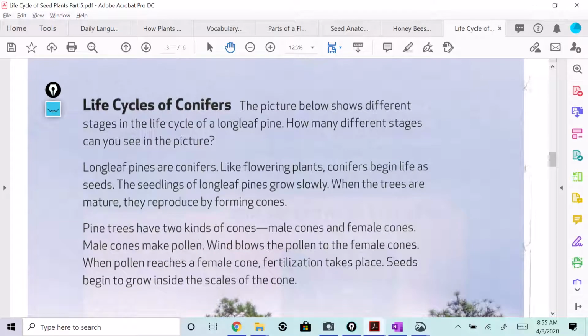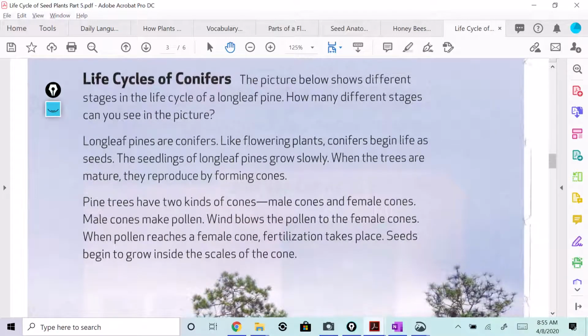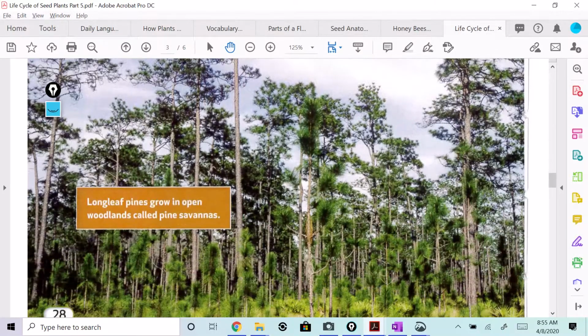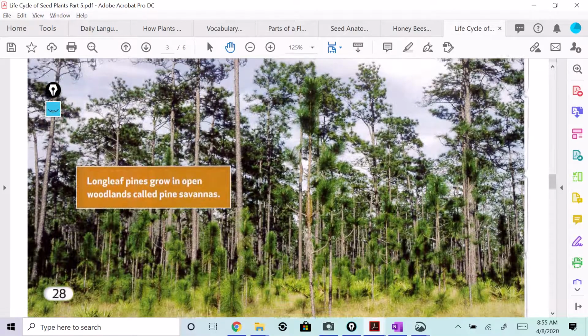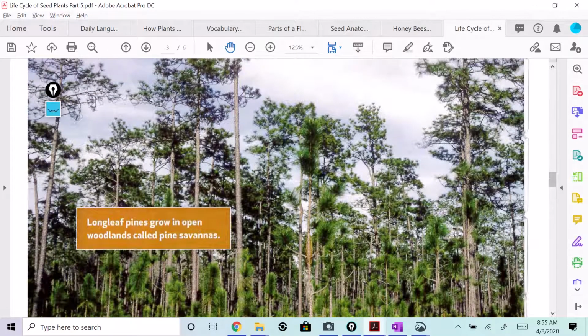Life cycles of conifers. The picture below shows different stages in the life cycle of a longleaf pine. How many different stages can you see in this picture? Let's take a look. I see seedlings. Wow, I see mature trees. I see seedlings. Yeah, there's a lot of stuff.